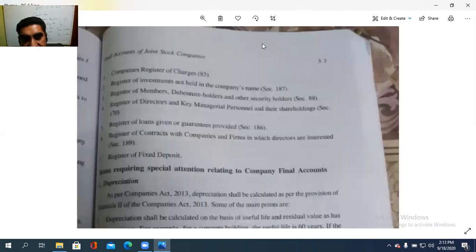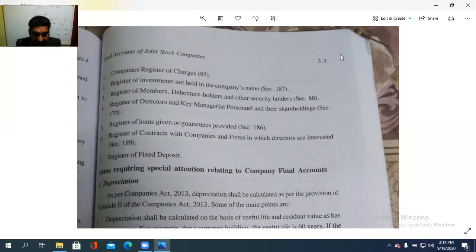ഇതിന്റെ കൂടെ തന്നെ ചില കാര്യങ്ങളും കൂടെ ചെയ്യണം. എന്താണ്? കമ്പനീസ് രജിസ്റ്റർ ഓഫ് ചാർജസ്, register of investment not held in the company's name, register of members, debenture holders and other security holders, register of directors and key managerial personnel and their shareholding, register of loans given on guarantees provided, register of contracts with the companies and firms in which directors are interested, and the register of FD, fixed deposit. So these are the things. In addition to these books, we need to perform, or we need to make a framework for this also.